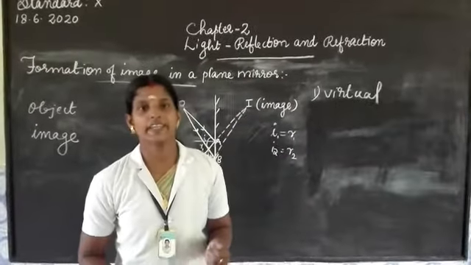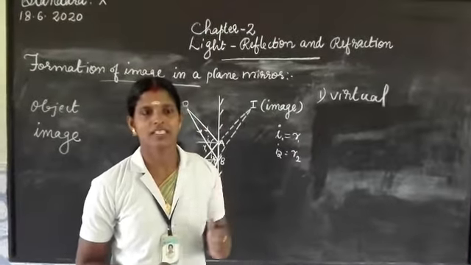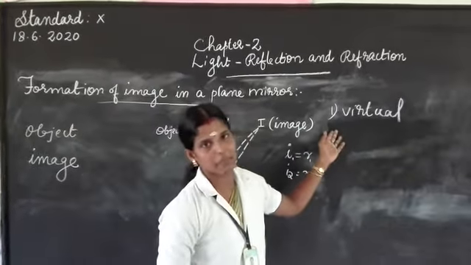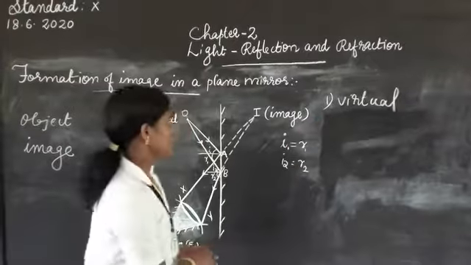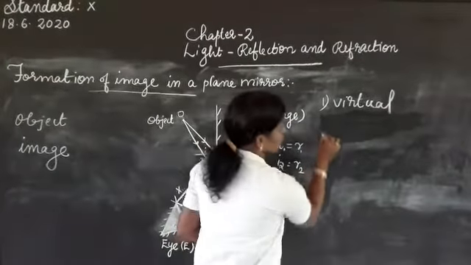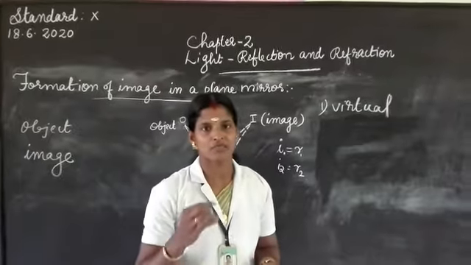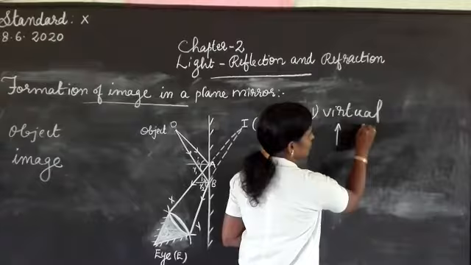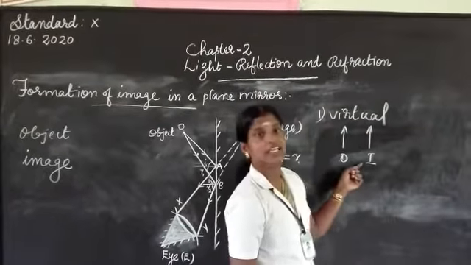We already studied the characteristics of images formed by a plane mirror. Let's remember them. The image is virtual, and it is an erect image. Are you remembering what an erect image is? If the direction of the object and the image is the same, we call that an erect image.